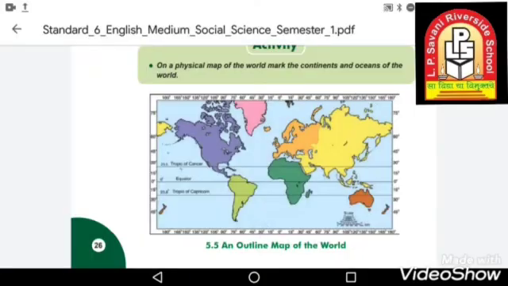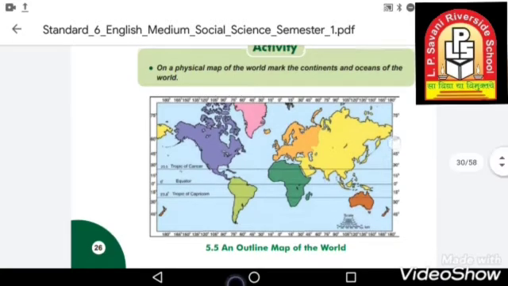So continent basically is a mainland, or you can say any of the world's main continuous expanses of land, right? You can see here this land is divided from that land, but there is a very huge part of water in between, right? A land which is very large and is divided by ocean is called a continent.